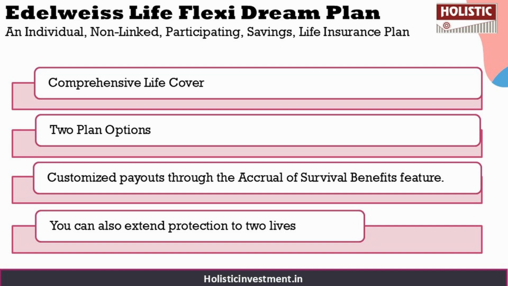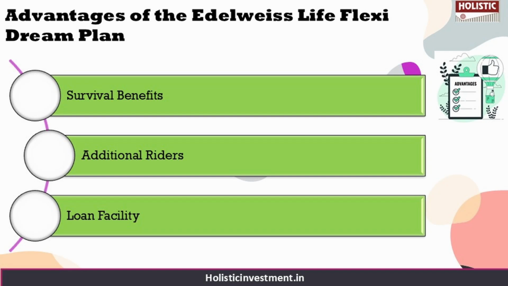So these are some of the key features of the policy, and there are benefits like death benefit, maturity benefit and survival benefit, which will differ based on the plan option you have opted for. There are some advantages as well, like you can choose to accumulate a portion or even the full 100% of your survival benefits instead of taking them as cash payouts. There is also an option to receive the survival benefit in advance, and protection can be further enhanced by adding riders. Additionally, you can avail a loan of up to 60% of the policy's surrender value. So these are some of the advantages.